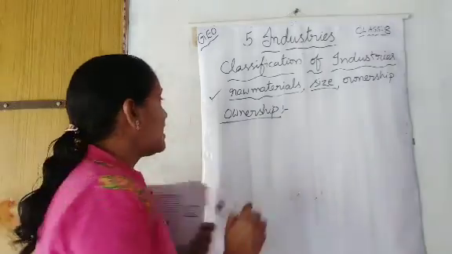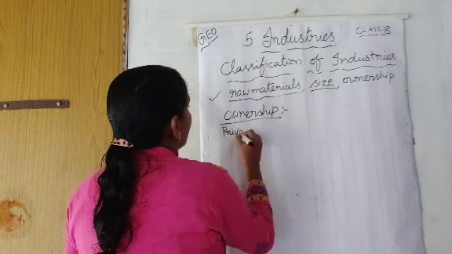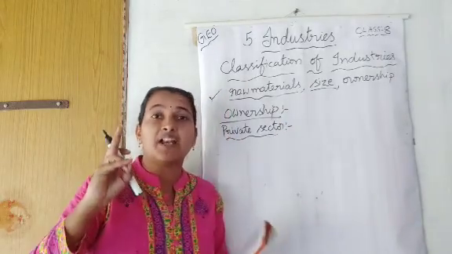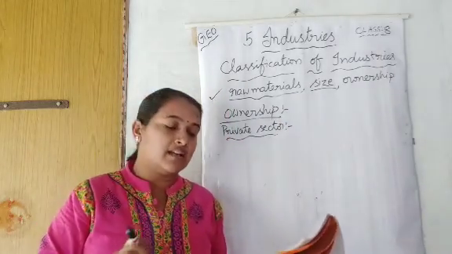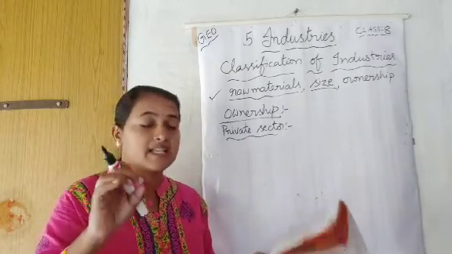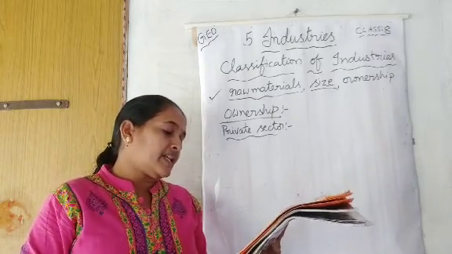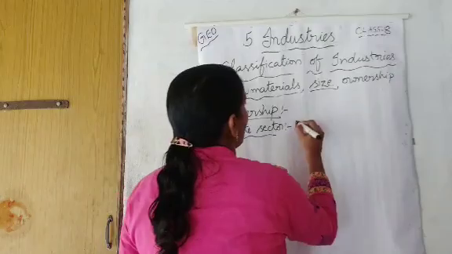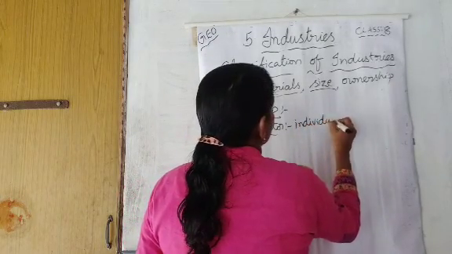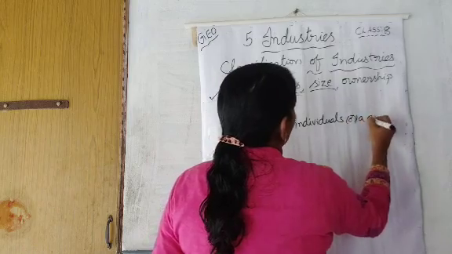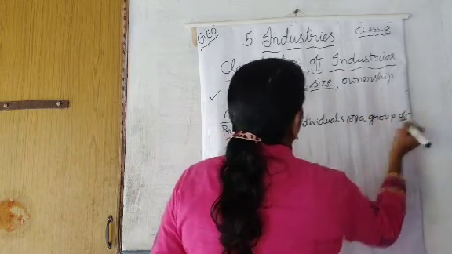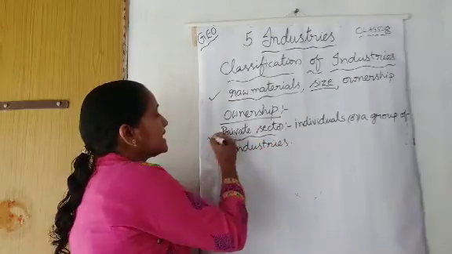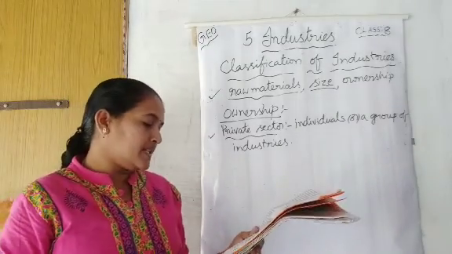Let's see. First one is private sector industries. What is private sector? If the industry is only in one person's hand, under one family, then we can say it is private sector. Private sector industries are owned and operated by individuals or a group of individuals. That means 3 more partners will be there, like that. Then we can say that is private sector industries.